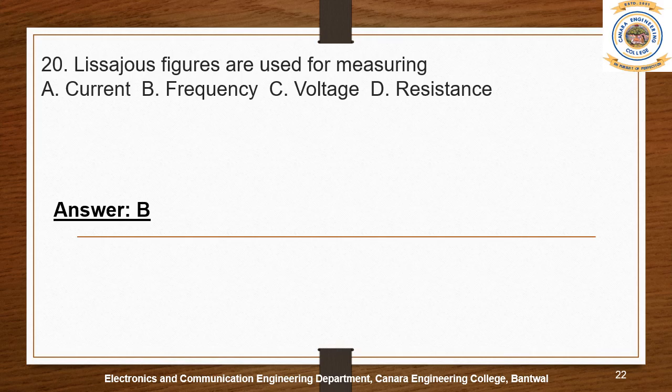By counting the curve end points or edges, we are able to measure the exact frequency. So Lissajous figures are used to measure the parameter frequency.